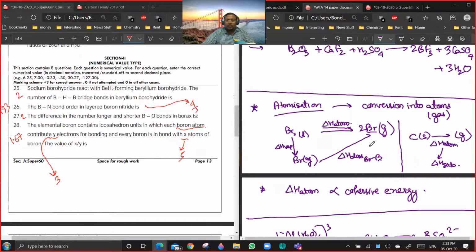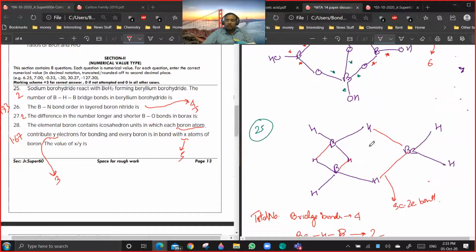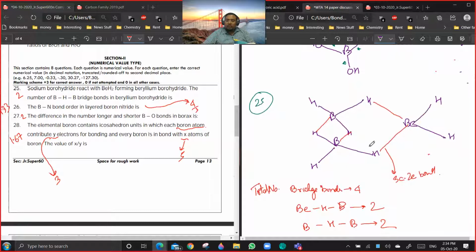Did I give the structure of boron beryllium borohydride? You see, it has 4 bridge bonds, out of which 2 bridge bonds are between beryllium and boron, and 2 bridge bonds are between boron and boron. The total number of bridge bonds is 4. Number of BHB bonds is 2. Are you getting a point?